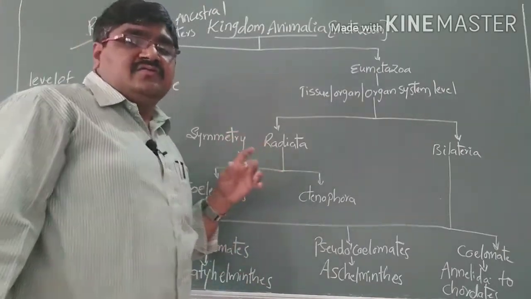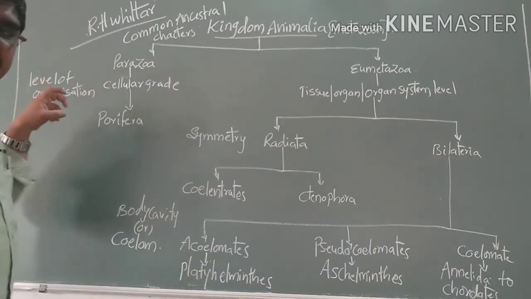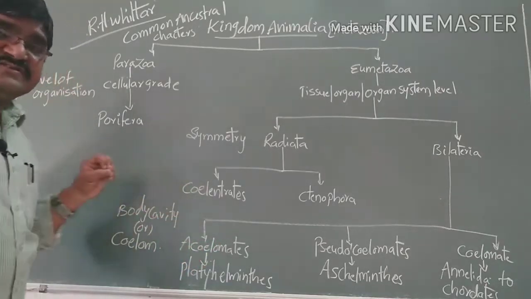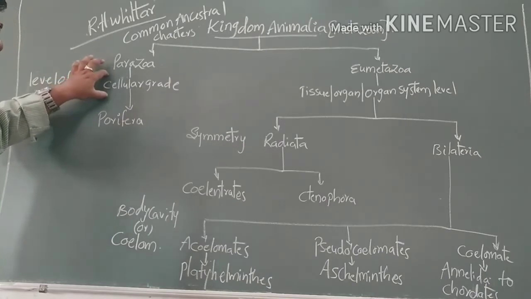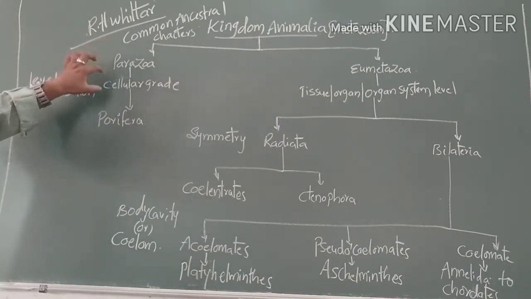So here parazoans are based on the level of organization. We already studied the levels of organization. The first level is the cellular grade of organization, and these parazoans are included in it. They consist of the cellular grade of organization.